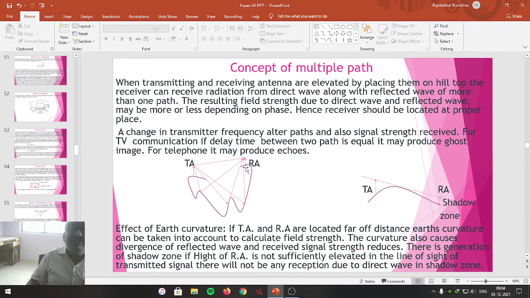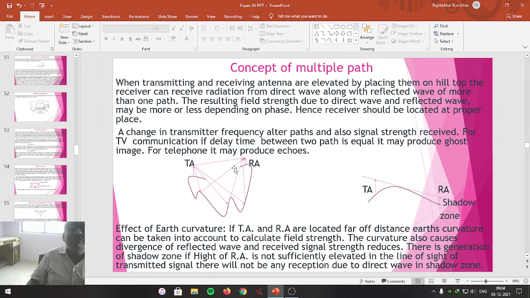If there exists a phase delay, if there exists a path delay, then at the receiving end, some different things are going to happen. It may produce phase delay, it may produce path delay. More path radiations are received by the receiving antenna along with the direct wave component.